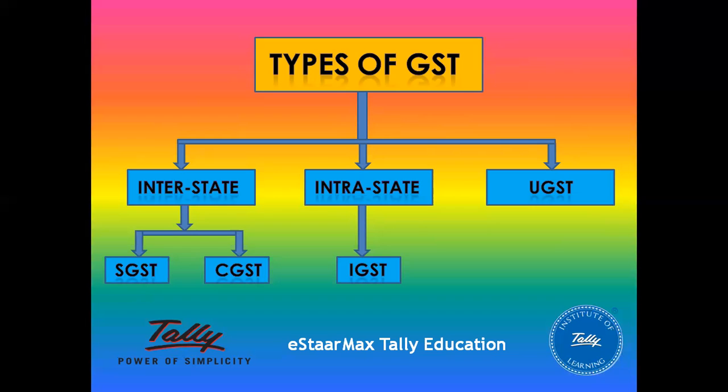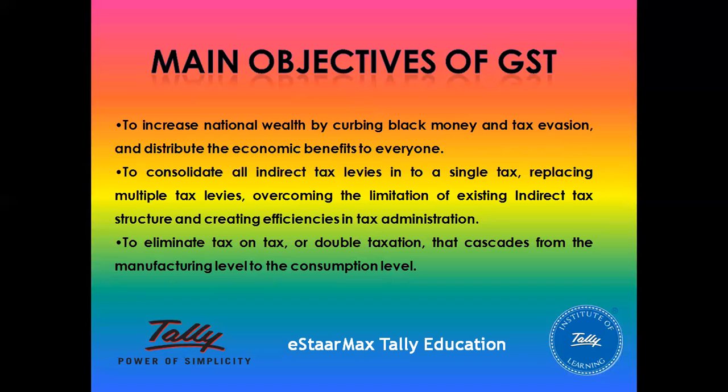So these are the types of GST, in the sense it's based on the destination and the main objective of GST. The main objective, in the sense, what is the main aim? The aim of GST is to increase national wealth by curbing black money and tax evasions and distribute the economic benefit to everyone.